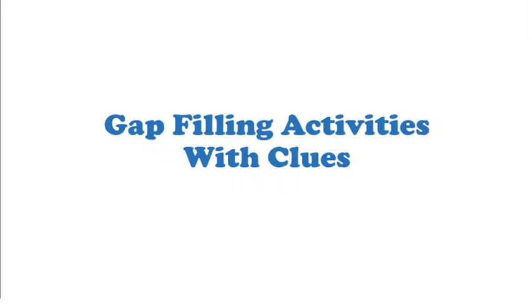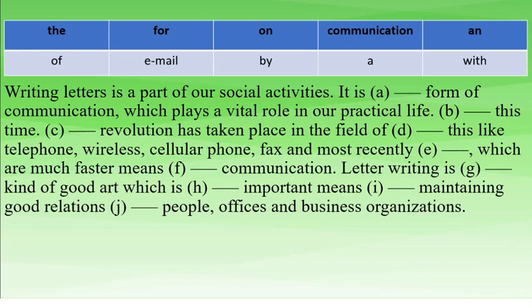So article means a and the. If you find any word that starts with a vowel, a, e, i, o, u, it is better to place an, and if it is definite, it is better to place the, and if it is not definite, it is better to place a. And in some cases we know the prepositions, for, on, with, of, by. In this case we can place them if we know their uses.